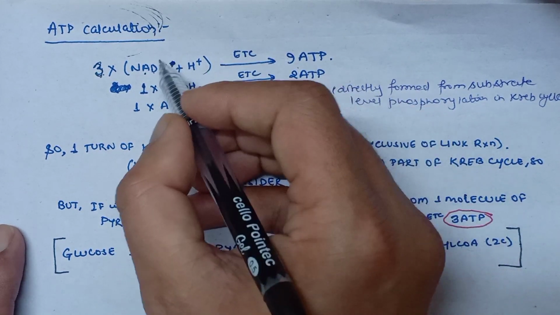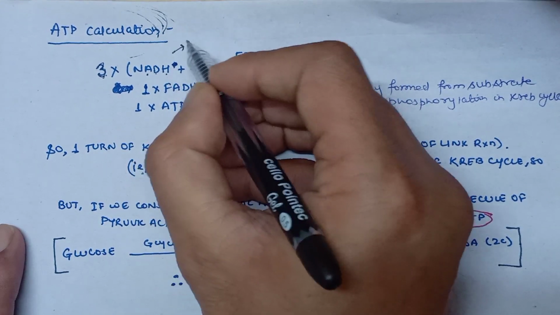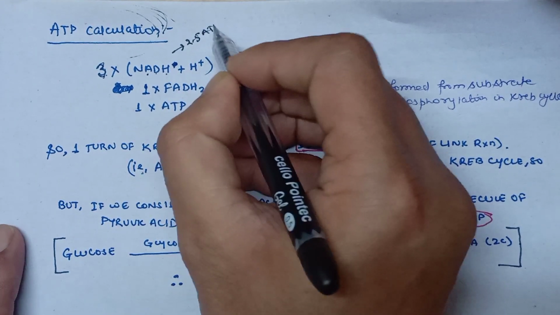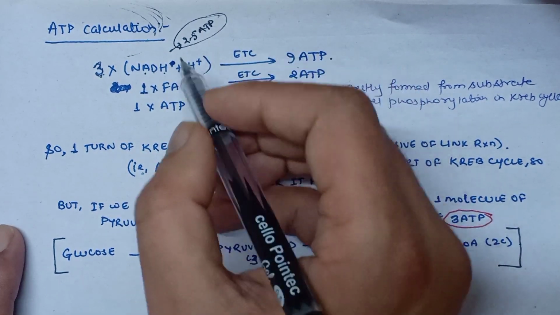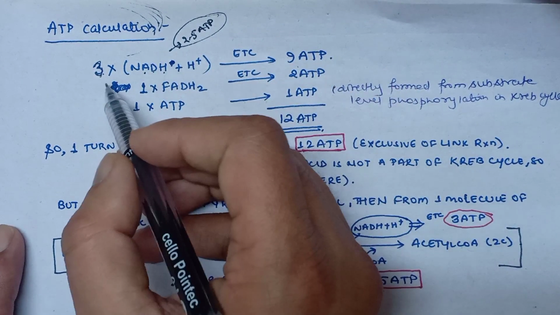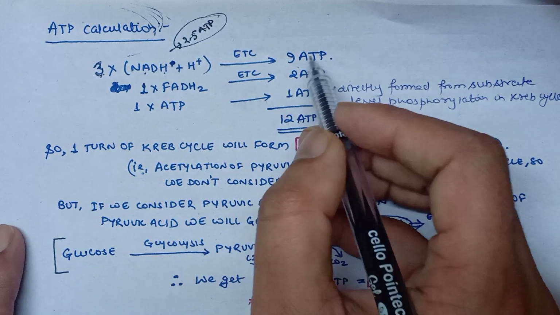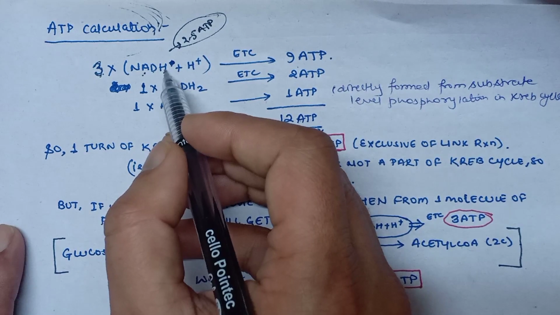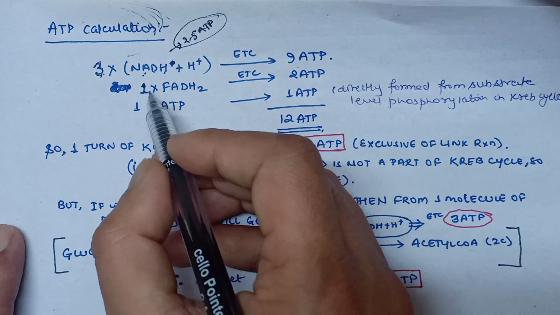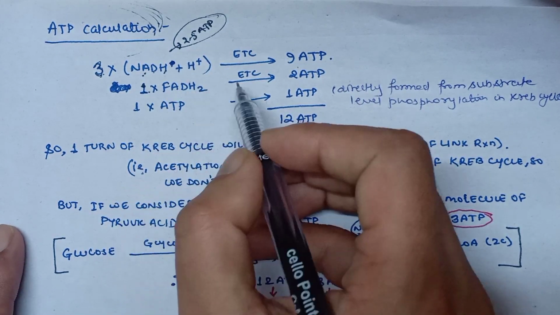Some books say NADH will produce 2.5 ATP, but I have taken the rounded figure, that is 3 ATP. So there will be a total of 9 ATP produced by NADH in the Krebs cycle, and one FADH2 was synthesized.